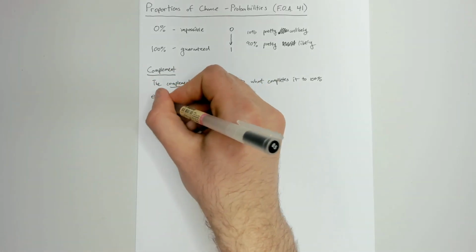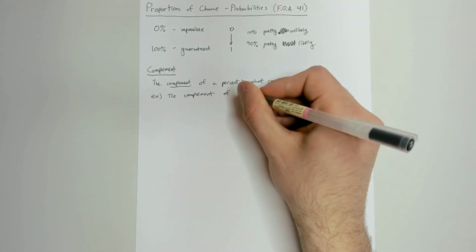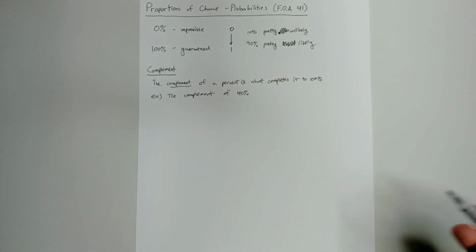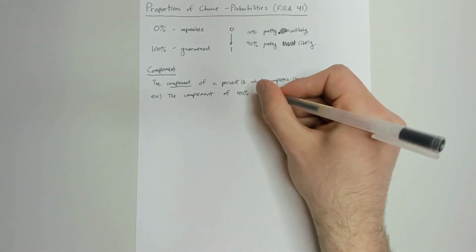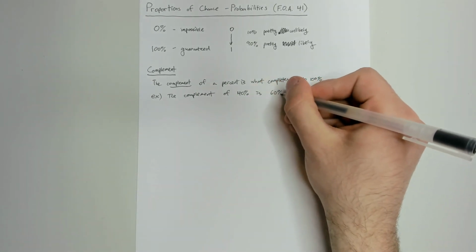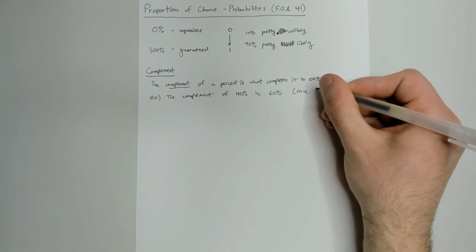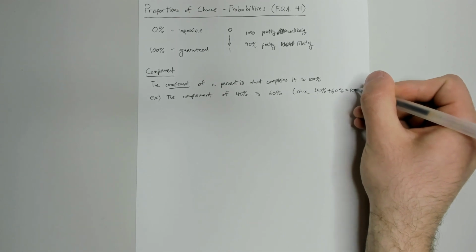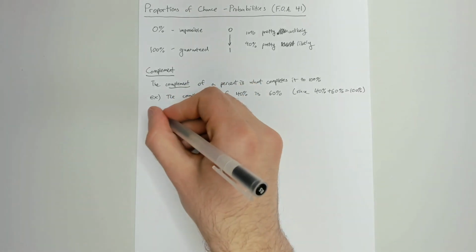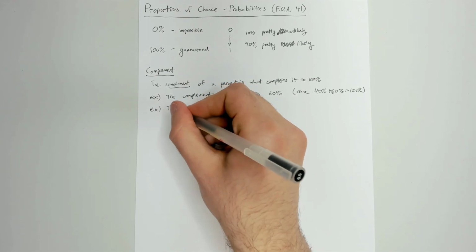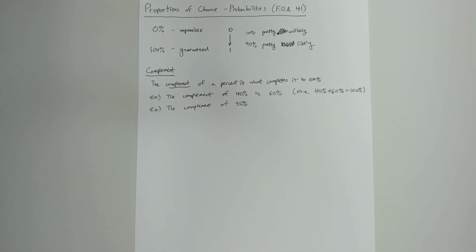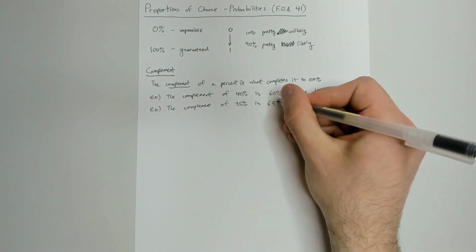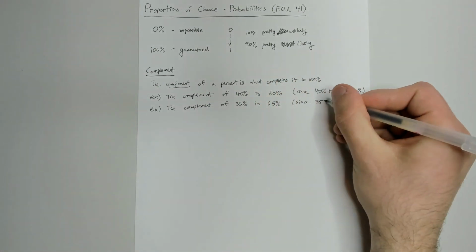So for example, the complement of 40%, well, what makes 40% into 100%? By adding 60%, right? Is 60%. And this is since 40% plus 60% is 100%. So what would the complement of 35 be? What number can you add to 35 to make it 100? That would be 65. So the complement is going to be 65%.